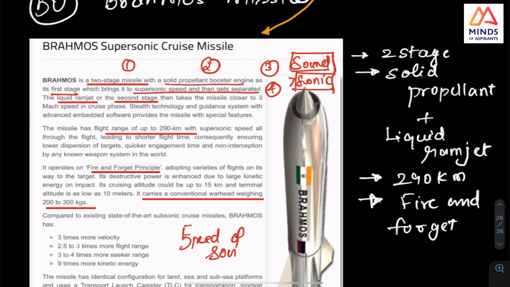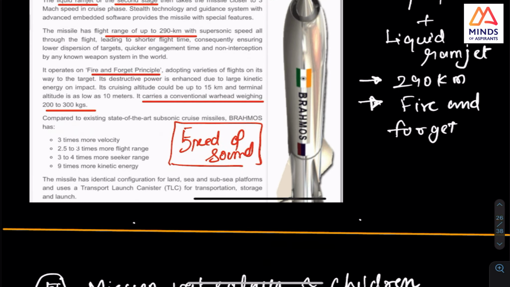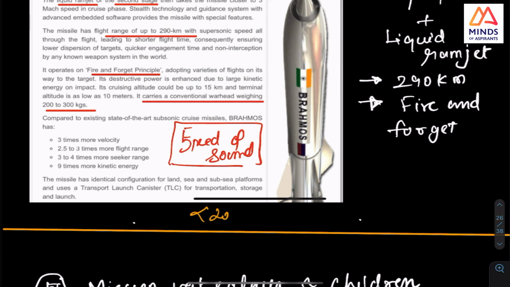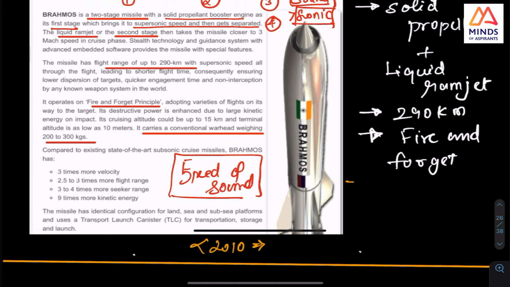Why I say this is that already in science questions, before 2010, the point is that sound, if you think this is the air, will not be the same. Let us assume this is the altitude, this is 10 kilometers, this is 5 kilometers, this is 3 kilometers, 2, 1.